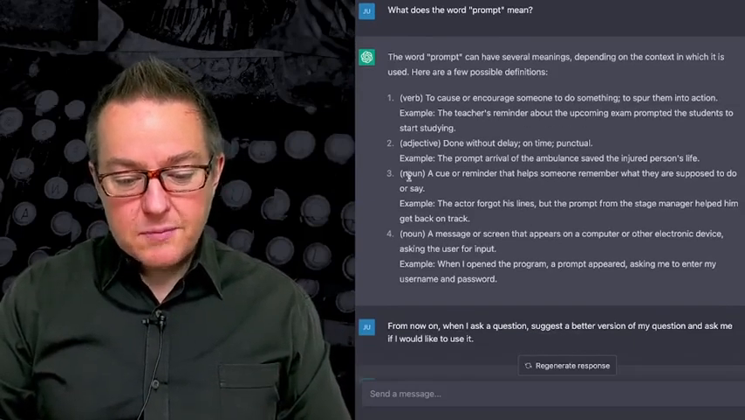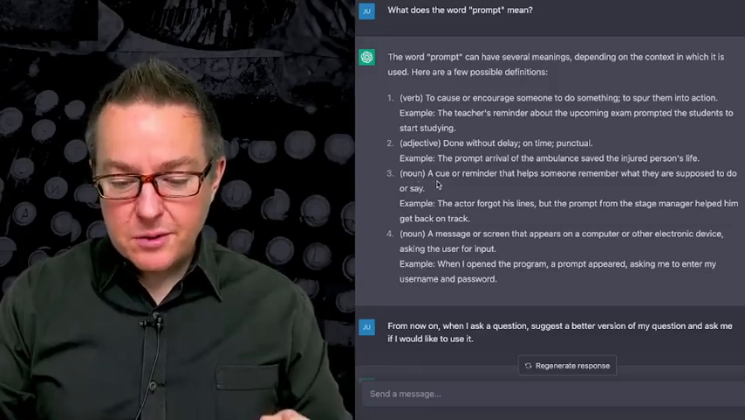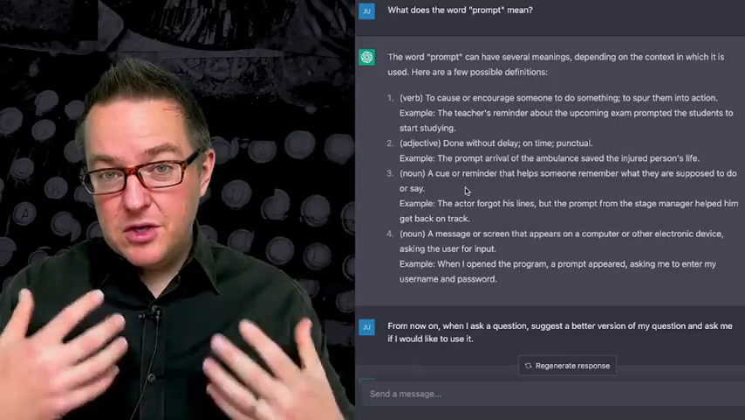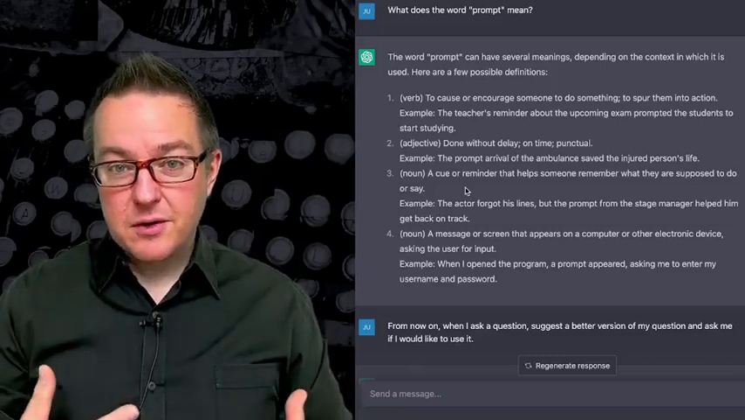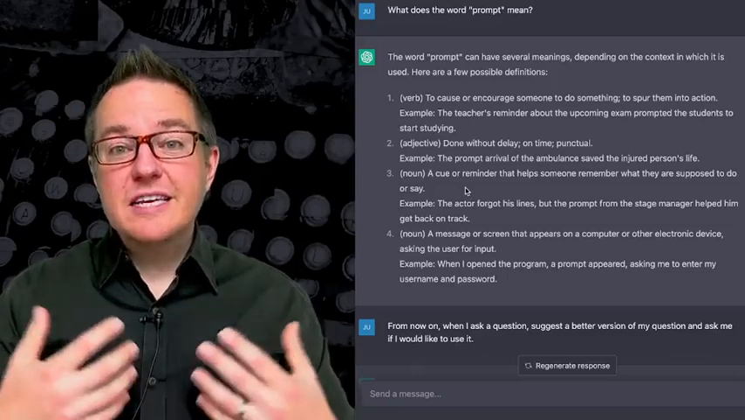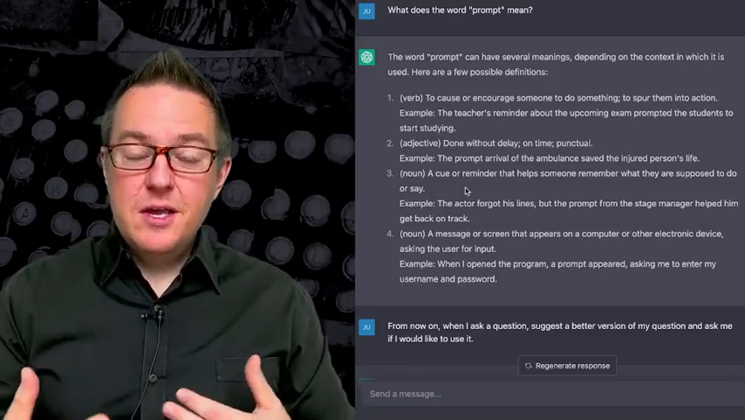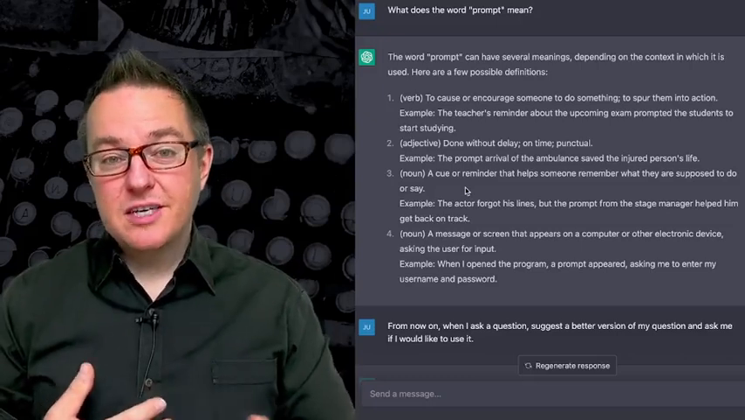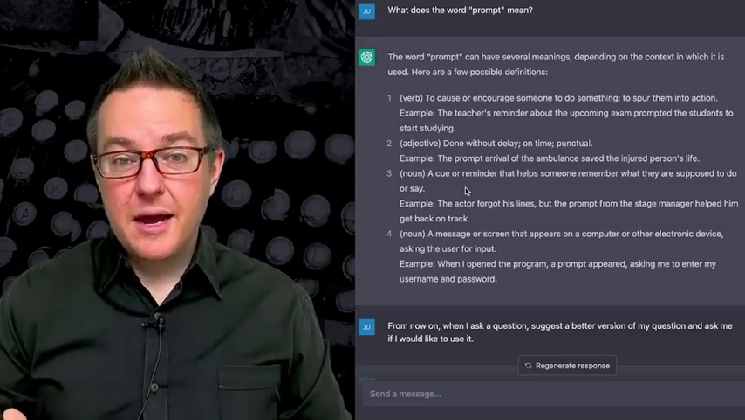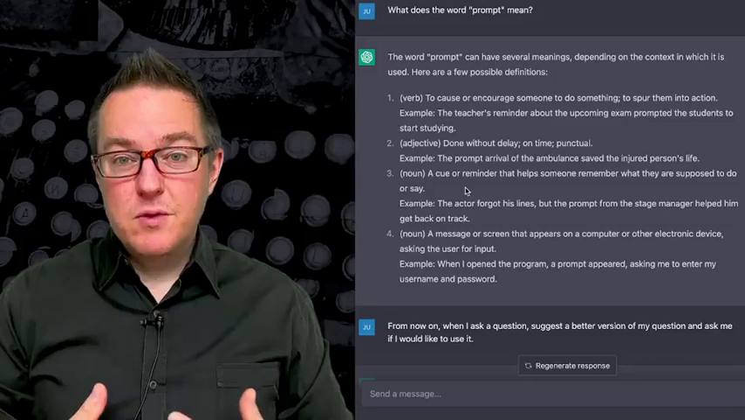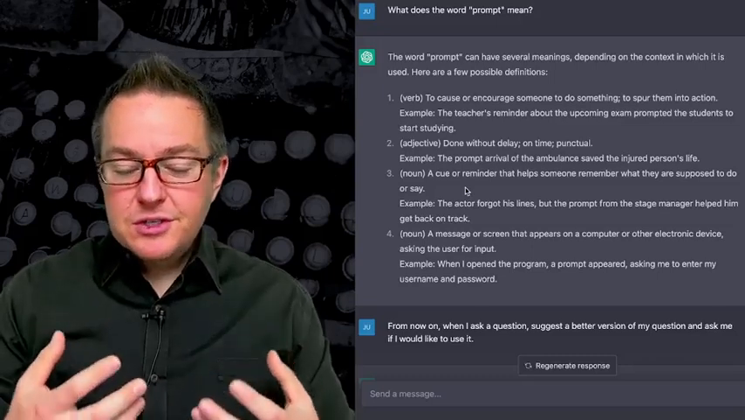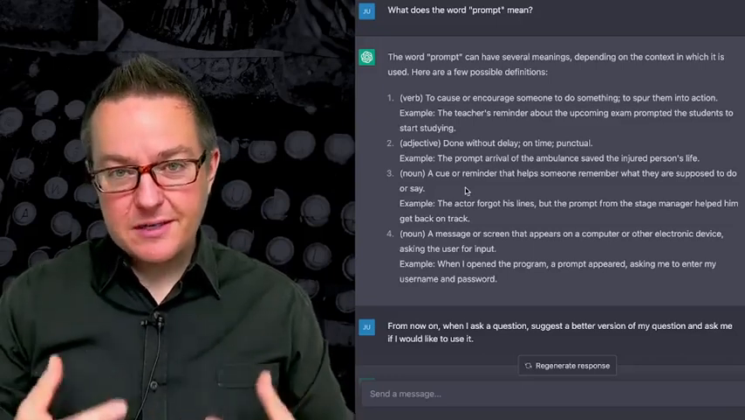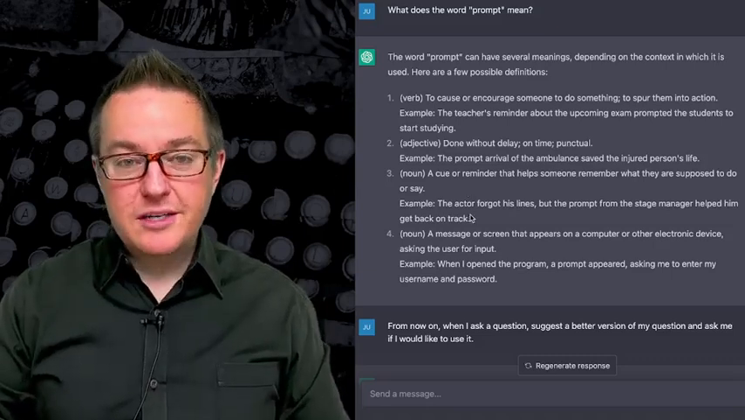The next thing it says is a prompt can be a noun, a cue or reminder that helps someone remember what they were supposed to do or say. Now this is important because we can use prompts to remind the large language model of information or of things that it needs to do. And so we may be asking it to do something now. We may be asking it to do something in the future, in which case it needs to remember something. So we need to give it a reminder of what it's trying to do. We may need to go back and give it a history of the conversation, of things that have happened. Other things that will help it remember what it's trying to do.